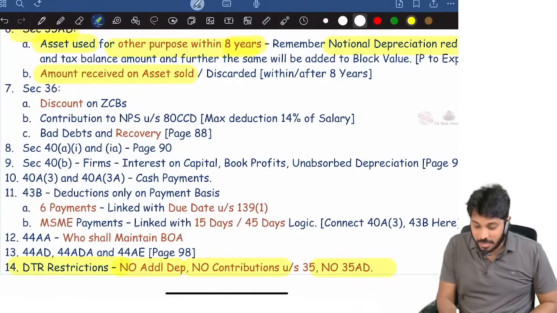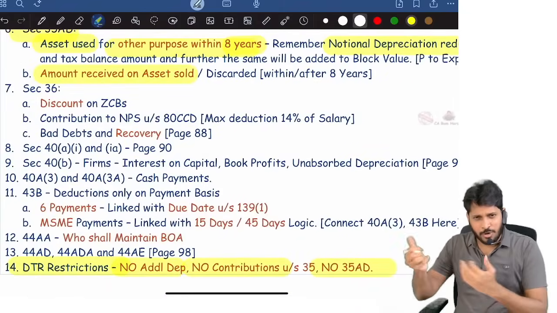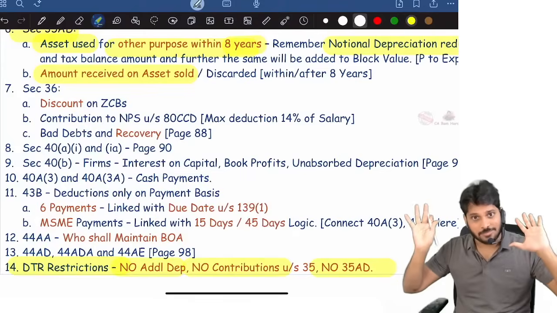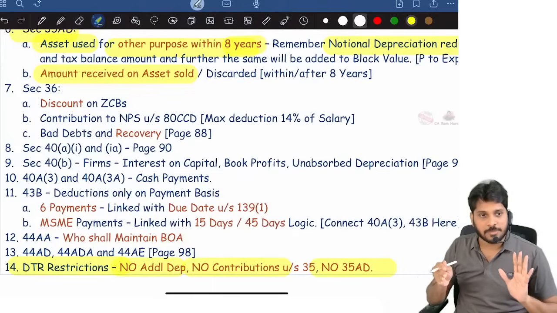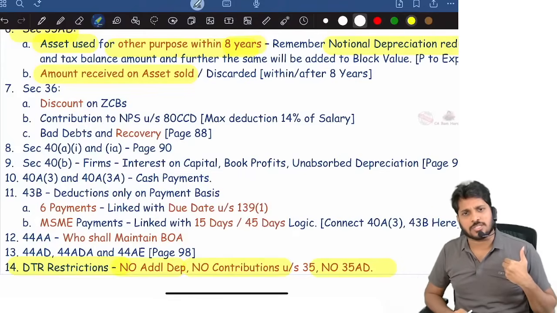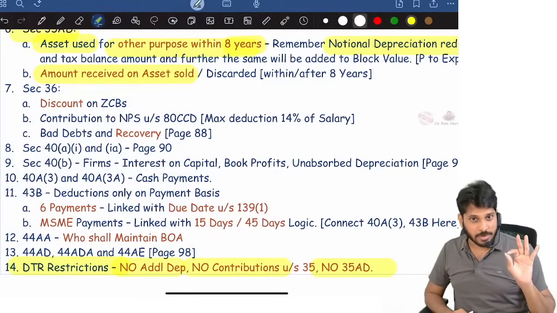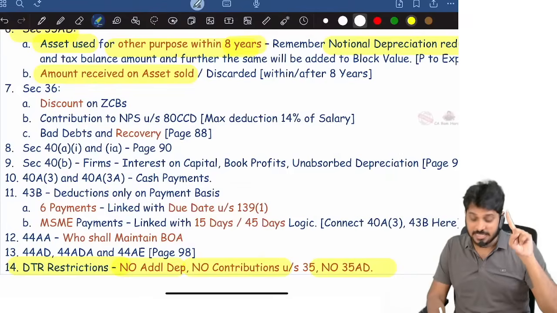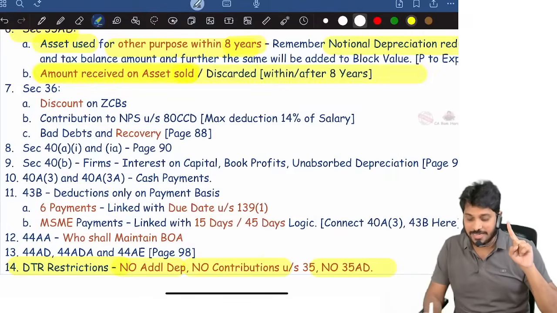By the way, sir, it's not about usage. Say I purchased furniture for my hotel and sold it, and got some 5 lakhs. What about this? Whether you sold within 8 years or after 8 years doesn't matter. You sold it and got money, so directly under section 28, the charging section, it is taxable. Amount receivable is straight away taxable.